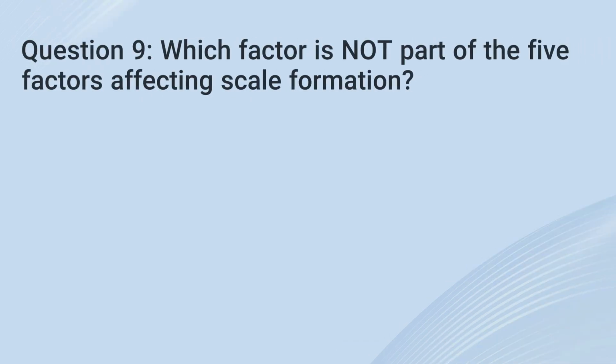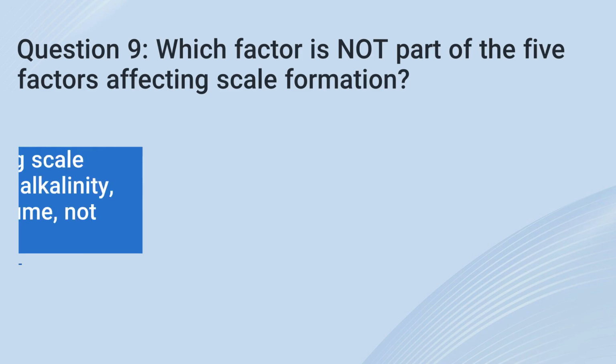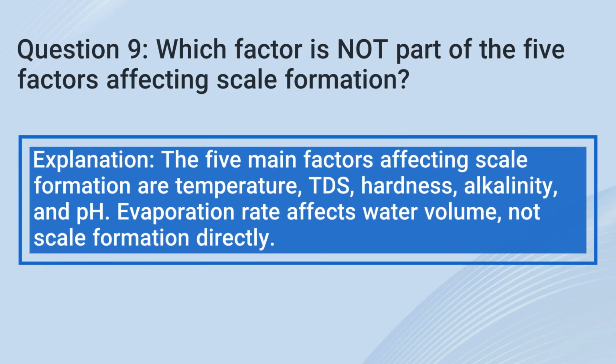9. Which factor is not part of the 5 factors affecting scale formation? A. Temperature. B. pH. C. Evaporation rate. D. Alkalinity. The correct answer is C. Evaporation rate. Explanation: the 5 main factors affecting scale formation are temperature, TDS, hardness, alkalinity, and pH. Evaporation rate affects water volume, not scale formation directly.